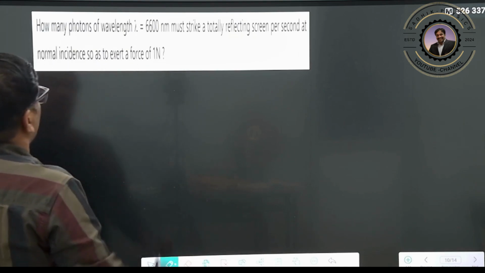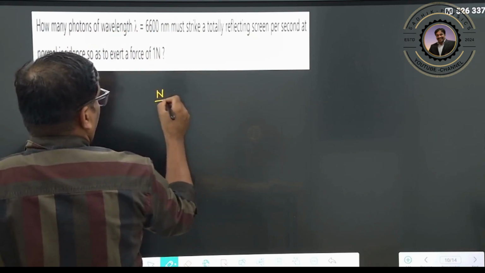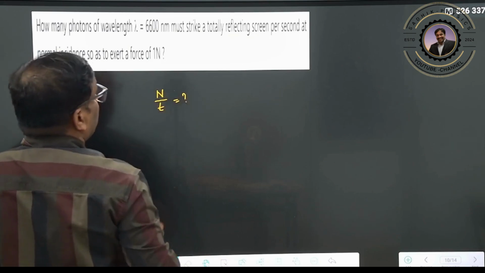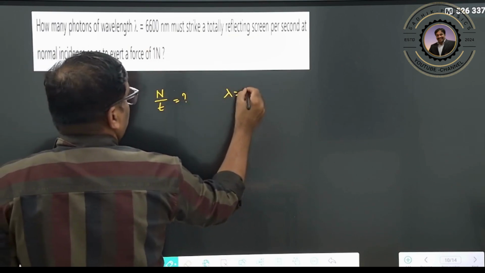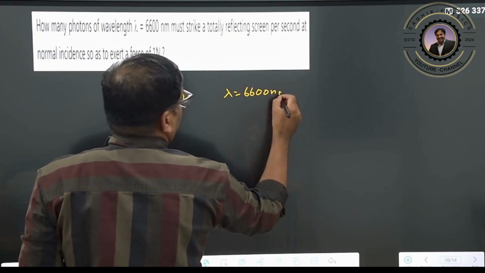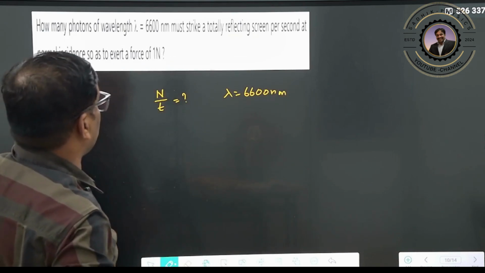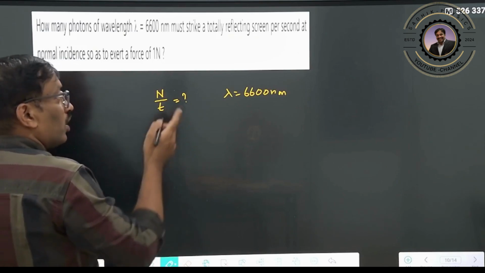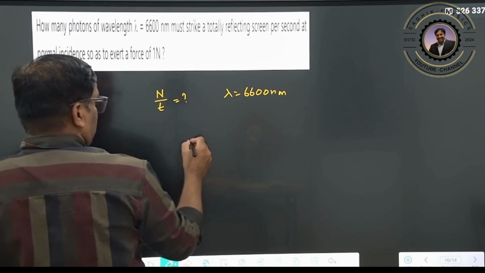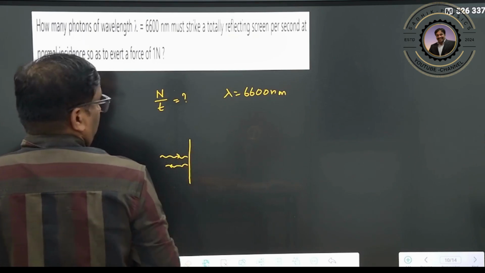What is given now? He is asking how many photons per second, that is, the number of photons per unit time. The wavelength is 6600 nanometer, and it is falling onto this surface. Totally reflecting means there is one area, and if the photon comes, falls and gets reflected back.